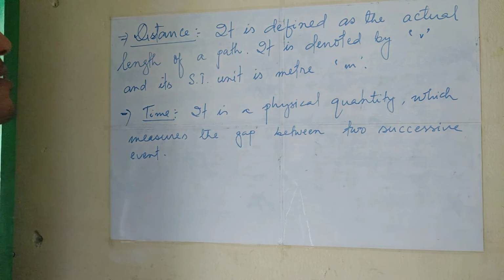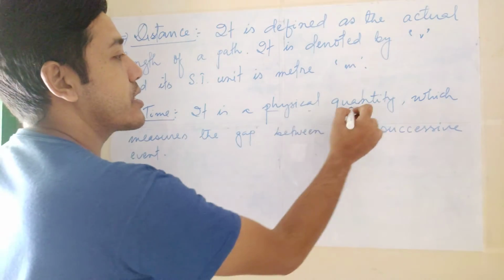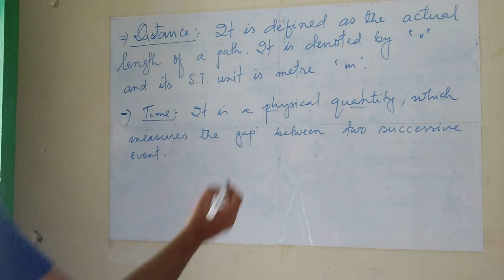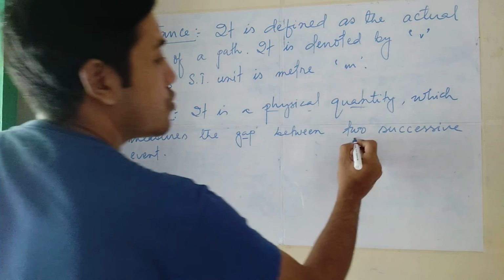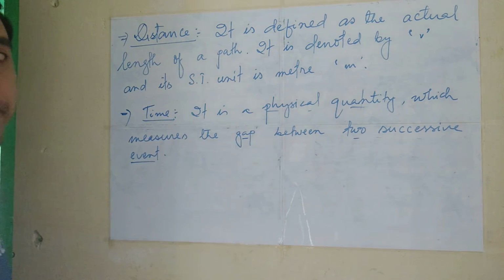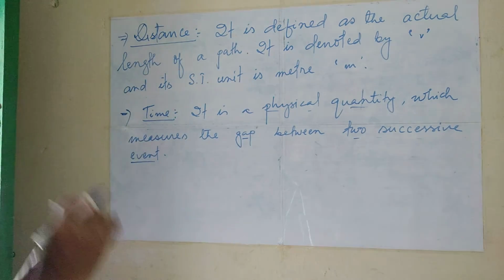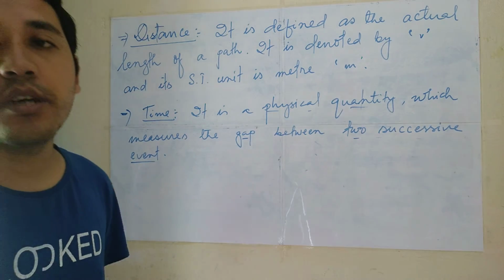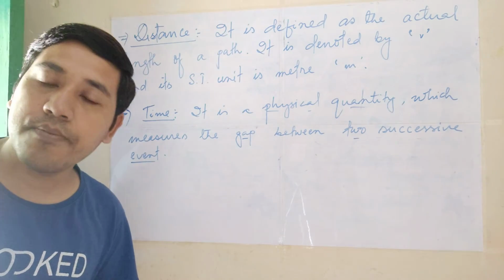Time is nothing but the physical quantity which is used to measure the gap between the two successive events.